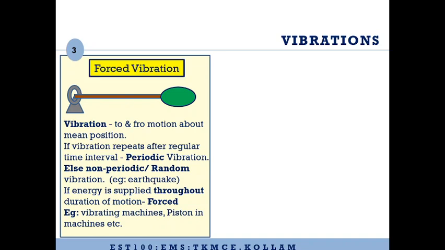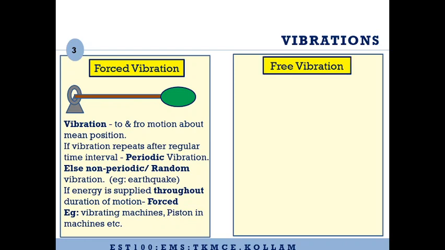So we have discussed two major classifications of vibration. One is periodic vibration, where the vibration repeats after a regular interval, and the other is non-periodic vibration. This is a classification based on the periodicity of vibration. Similarly, we also discussed another classification, forced vibration, where the vibrating source is present throughout the duration of motion. Let us consider another classification, which is free vibration.